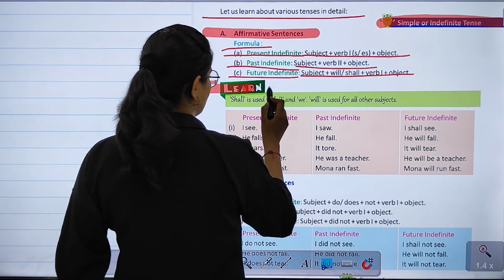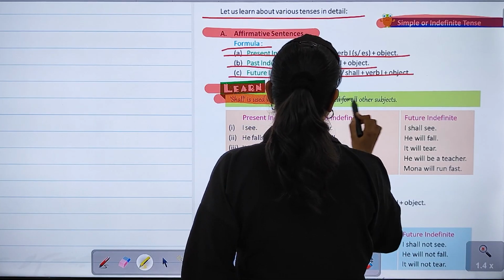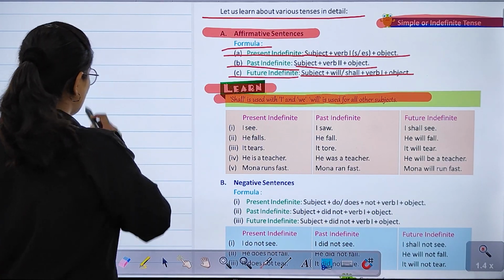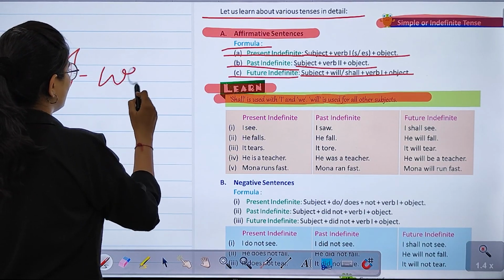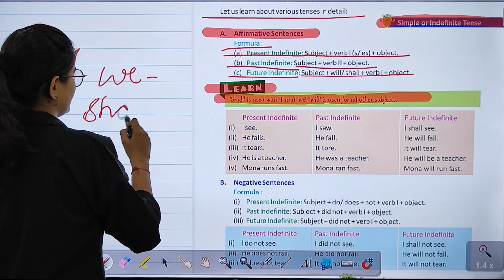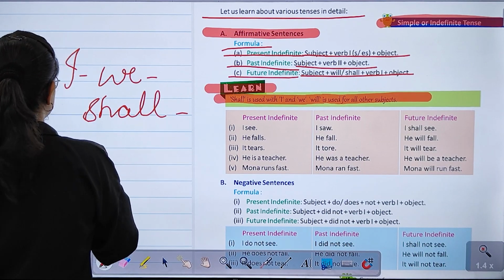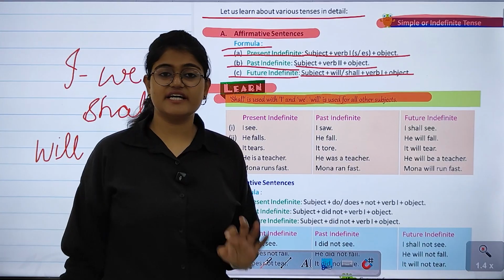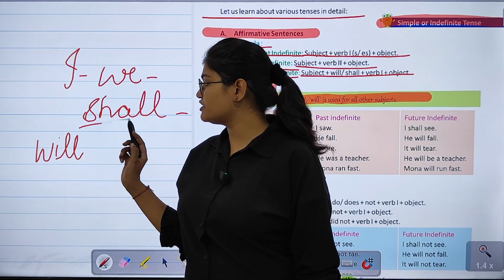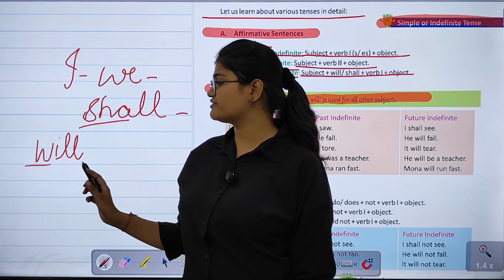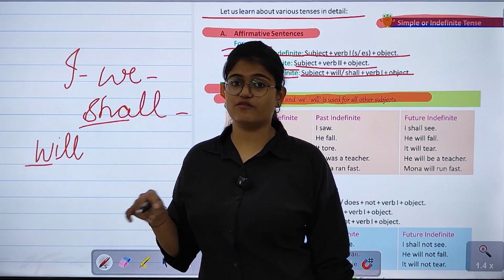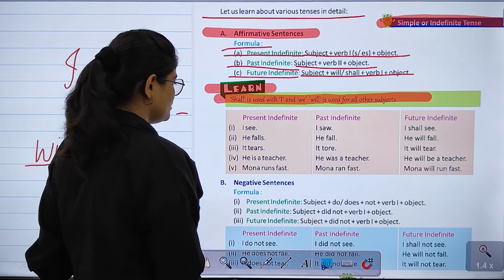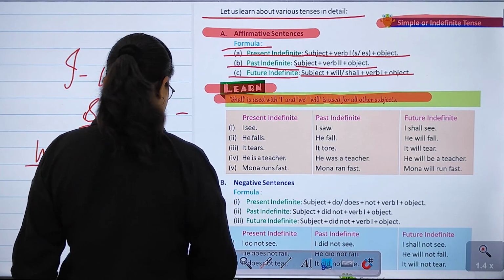Next we have a point to remember. So shall is used with I and we. Will is used for all other subjects. As we all know कि I और we के साथ हम लोग shall का use करते हैं, and with the rest of the subjects we use will, right? So that is what they are saying कि I और we के साथ हमेशा shall का use होता है, और बाकी other subjects जैसे कि he, she, it, they, whatever they are, वहाँ पर हम लोग will का use करते हैं, right? So now we have some examples. Let's have a look at them.